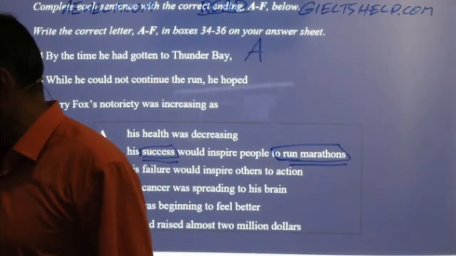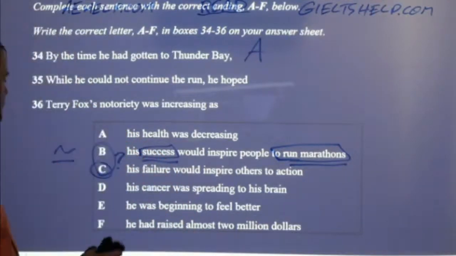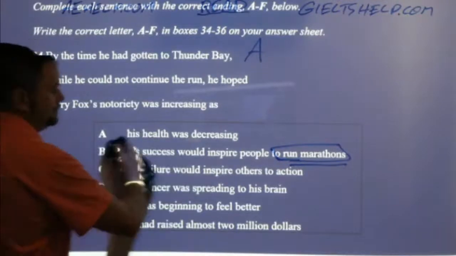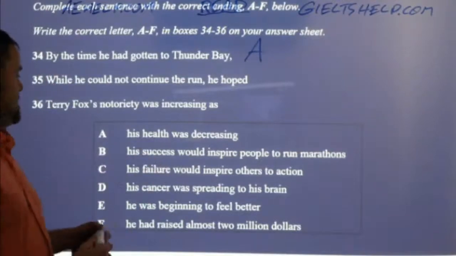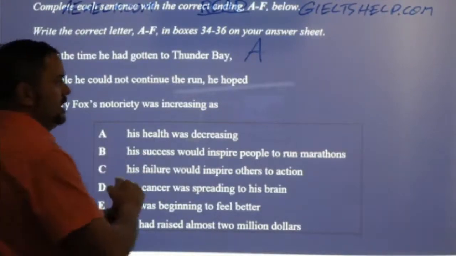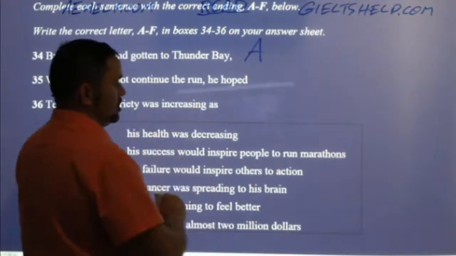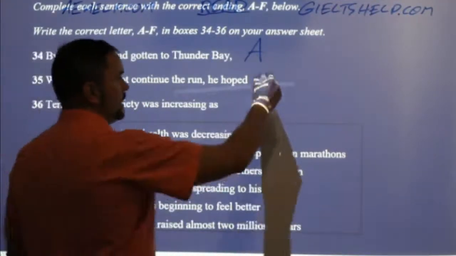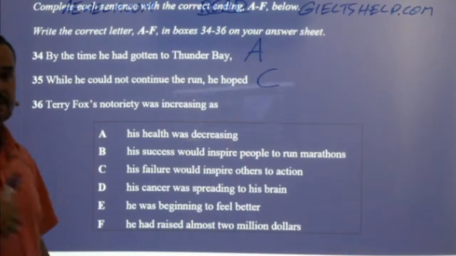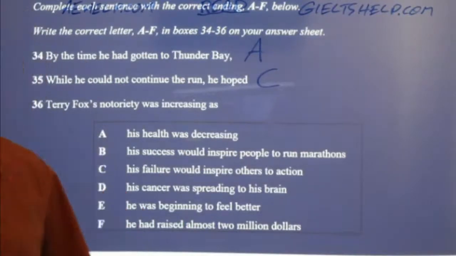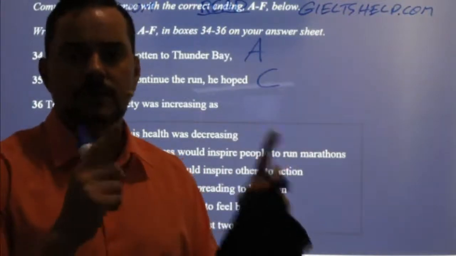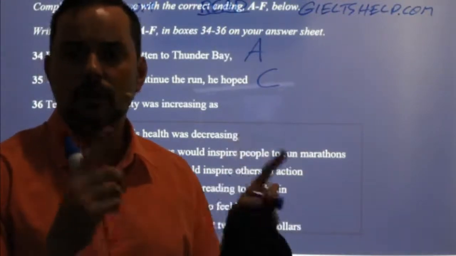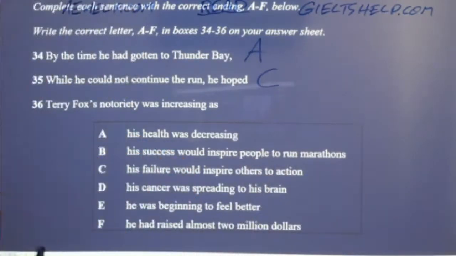So his failure, his inability to complete the marathon, would inspire others to action. This was Terry Fox's goal. It's different from what Trudeau said. Trudeau said that he didn't really fail, because he inspired people. But that's Trudeau, the Prime Minister. That's different. So don't confuse people in the passage. Don't confuse Terry Fox with the Prime Minister Trudeau and what he says about Terry Fox. All right, so C is the correct answer here.